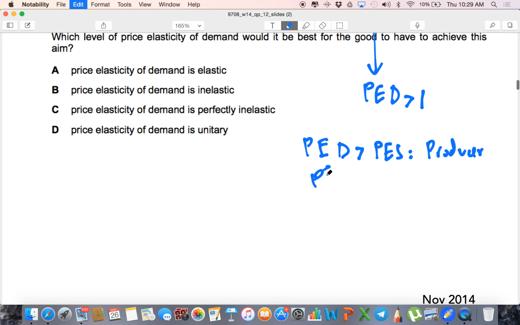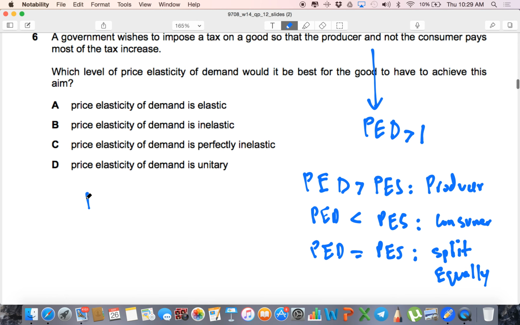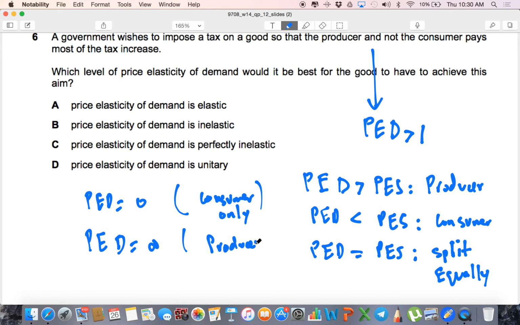If PED is less than PES, consumer pays the tax. If PED is equal to PES, the split is equal. Split equally. Similarly, if PED is equal to 0, consumer only pays the tax. While if PED is infinity, producer only pays the tax because consumer has a completely elastic demand.